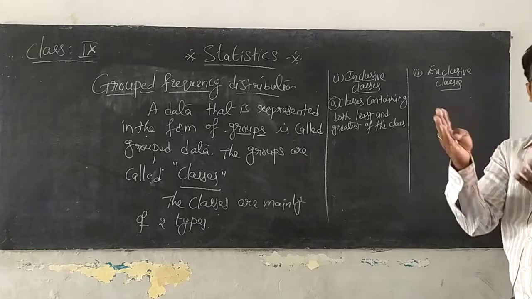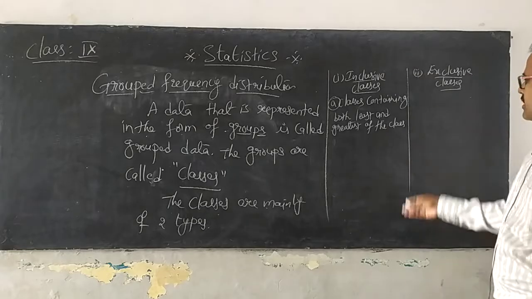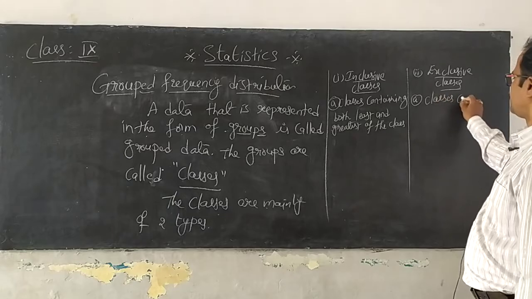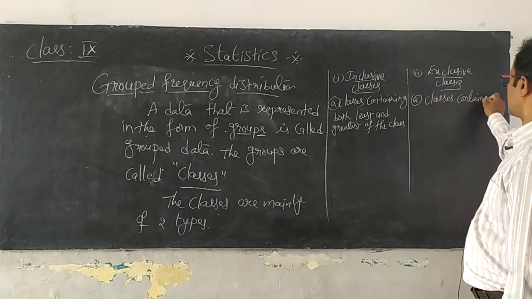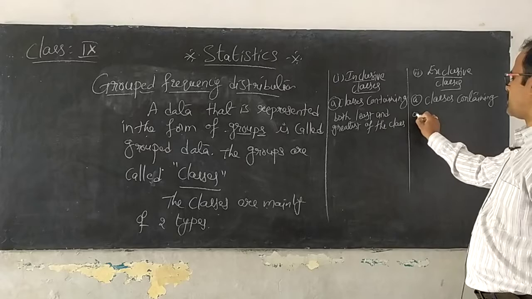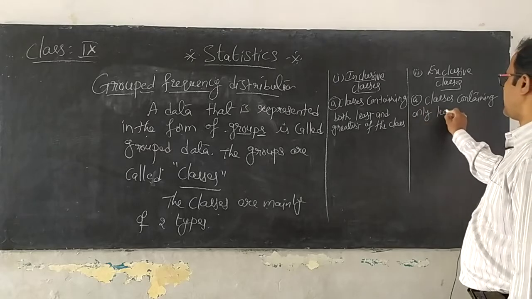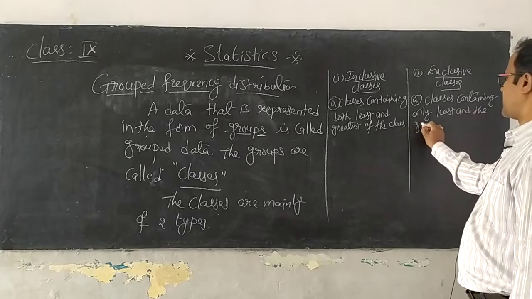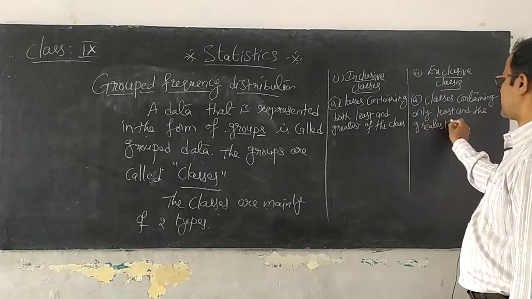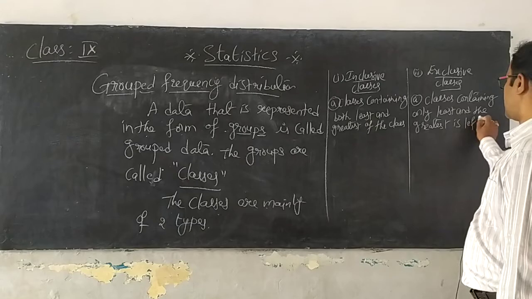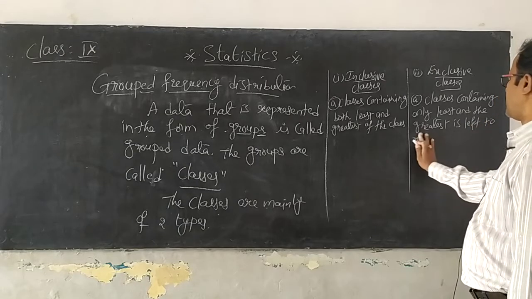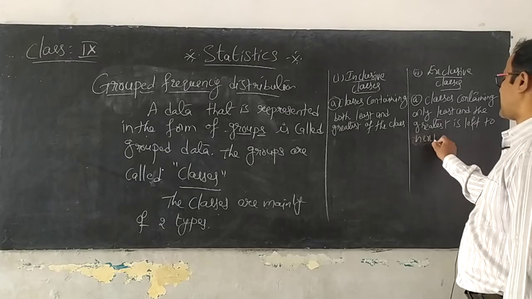exclusive means they are leaving. Whom we are leaving here? Classes containing only least, and the greatest is left to the next class.